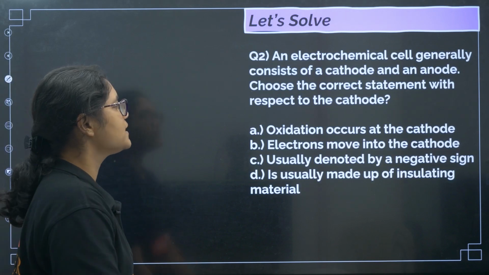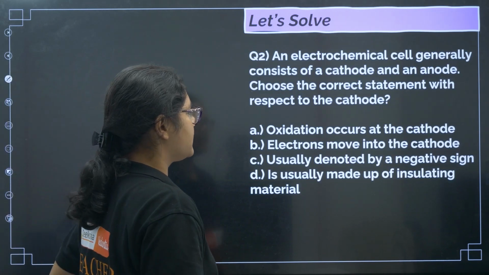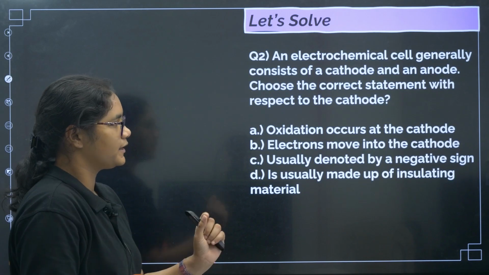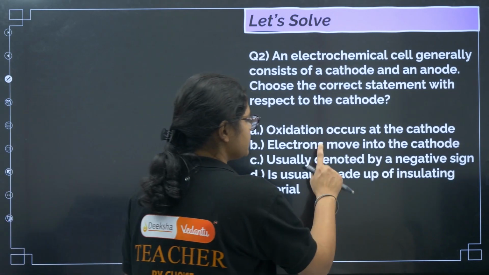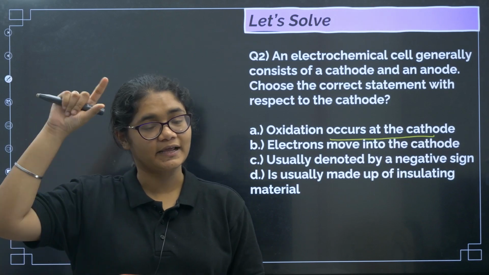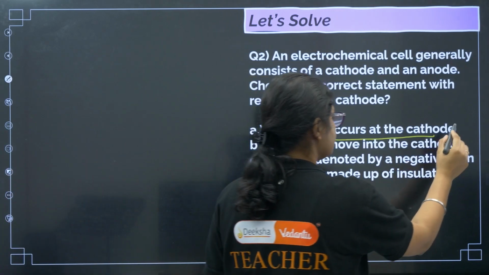Question is there for you. An electrochemical cell generally consists of a cathode and an anode. Consider the correct statement with respect to cathode. Okay, so oxidation occurs at cathode, is it correct? No, I told you, right? Oxidation takes place at anode, so this statement is wrong.